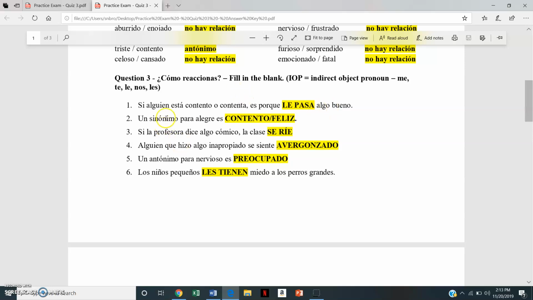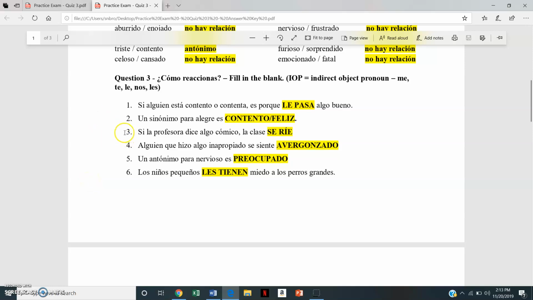And then we go back again through sinónimos y antónimos, right? A synonym for happy is alegre, es contento o feliz, igual. An antonym para nervioso es preocupado. I think this should have also been here, synonym, perdón. So preocupado. So nervioso, what's the same thing as nervioso? Preocupado. I think I meant to put synonym there.